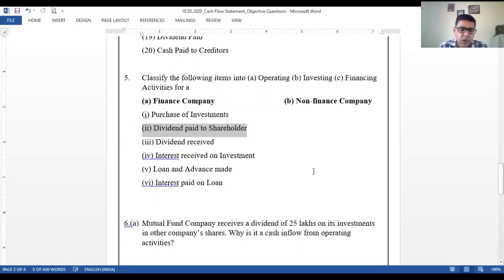Dividend paid is always going to be financing, whether it is a finance company or a non-finance company. Being a finance company, they also raise funds by the issue of shares, right? We have so many finance companies. So they will have to pay dividend to the shareholders. So dividend paid is one particular item which will be recorded in financing only, whether it's a finance company or a non-finance company.